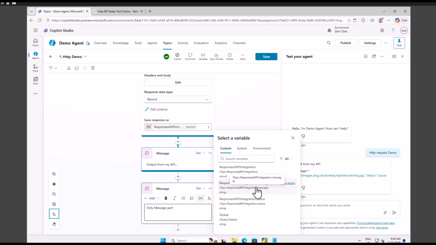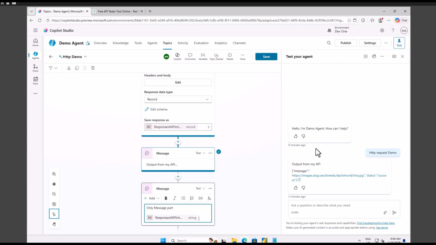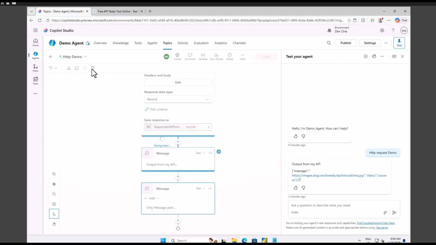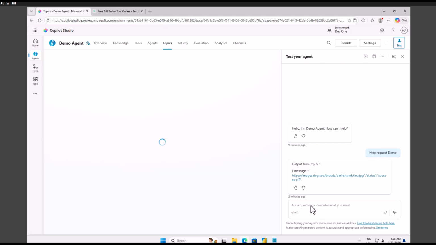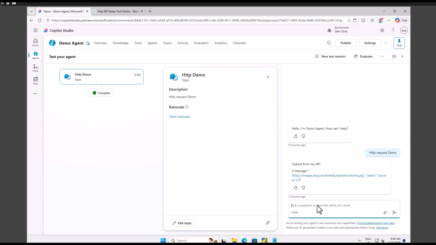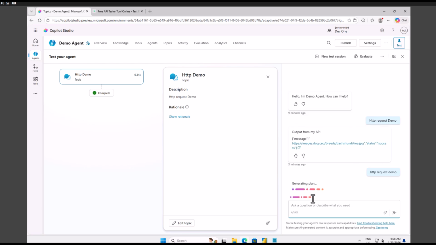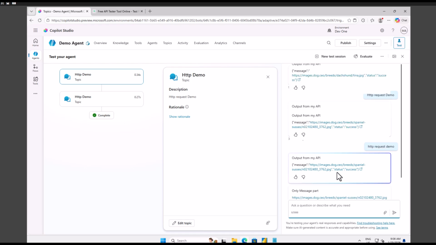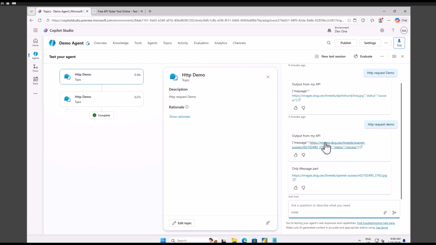If you see, I can use this particular variable, and I'm going to save it, and I will again trigger this particular topic. I need to say HTTP request demo for that. And here you see in the first response we get all the output, and in the second one we were only provided with the message part.